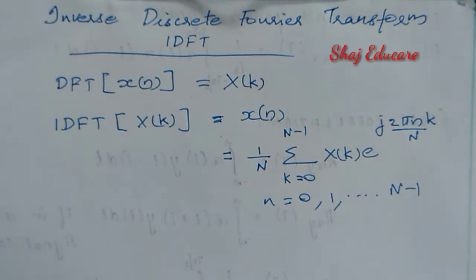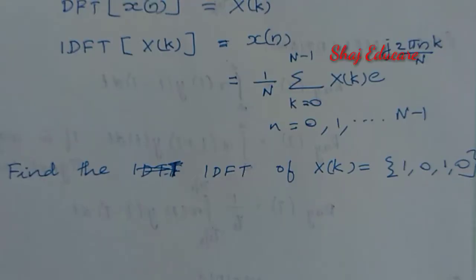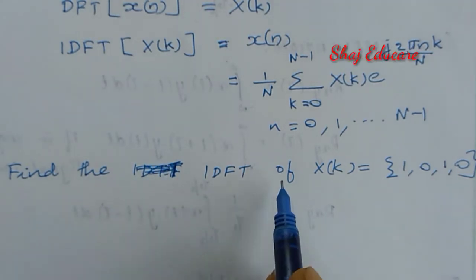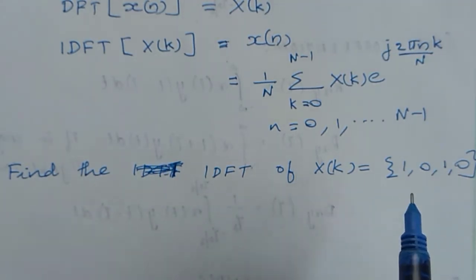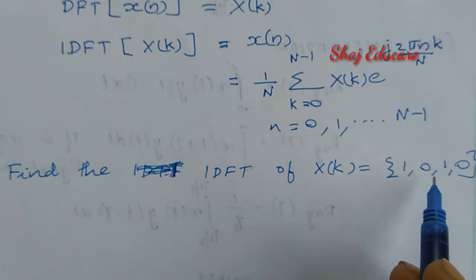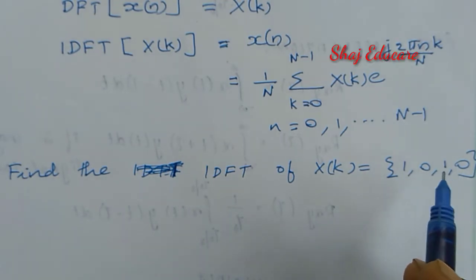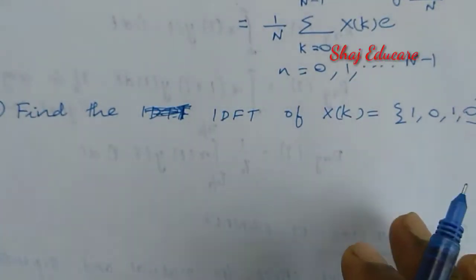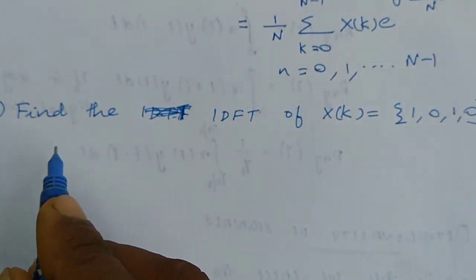Let us demonstrate this by an example. Next we are going to find the IDFT of a sequence X of k, which is equal to 1, 0, 1, 0. Let us try to solve this. We all know that the IDFT solution is as follows.